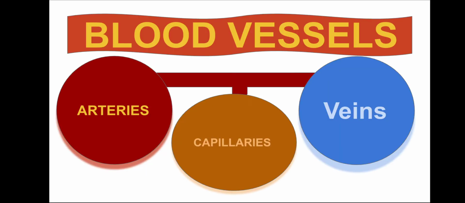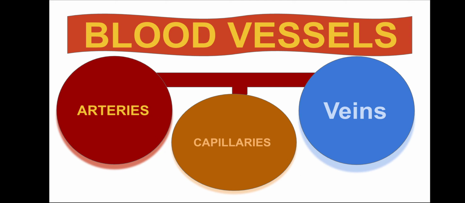The blood that flows in blood vessels is in two conditions. One is oxygen rich blood and the other is carbon dioxide rich blood. And so the blood flows in different types of blood vessels. Blood vessels are thin tube-like structures that start from the heart and run through the entire body forming a network, and from different parts of the body back to the heart. There are three types of blood vessels in the body: arteries, veins and capillaries.